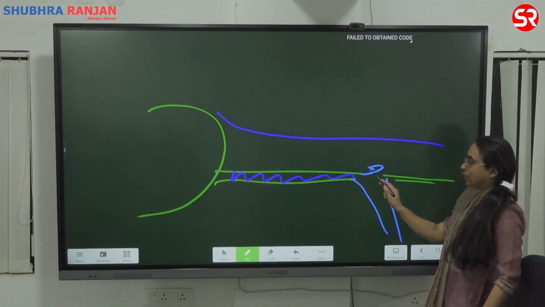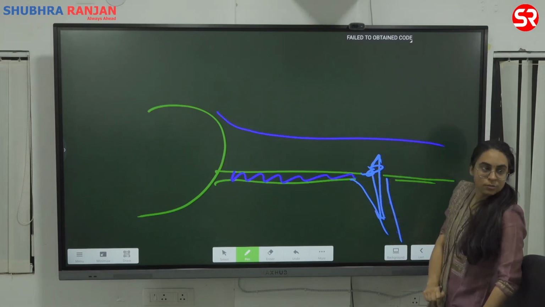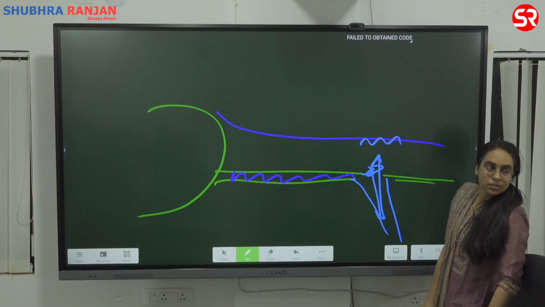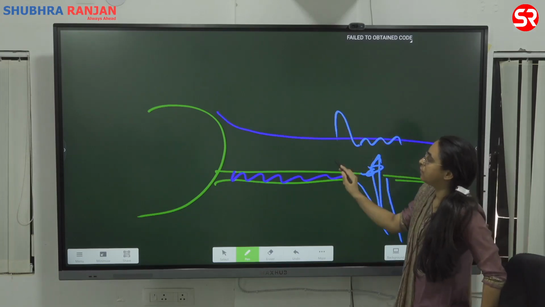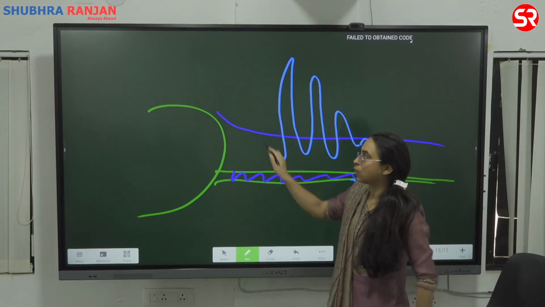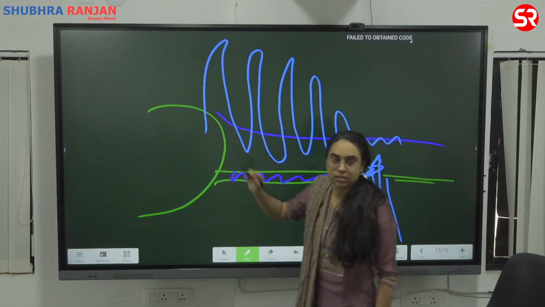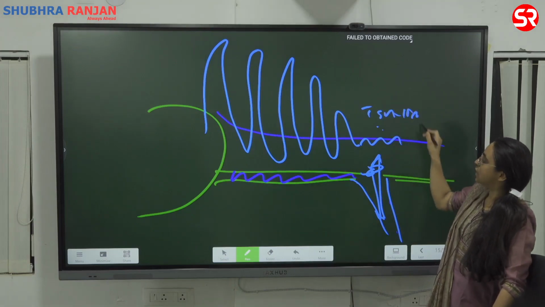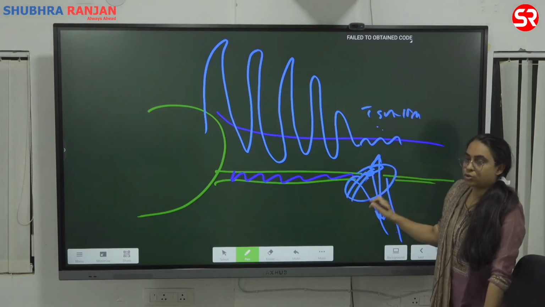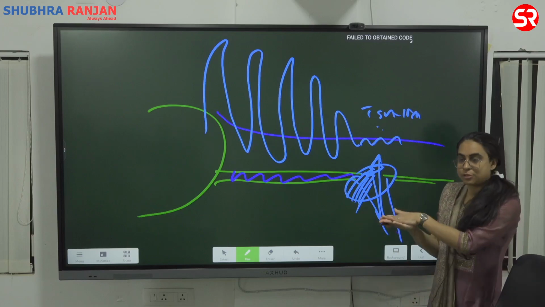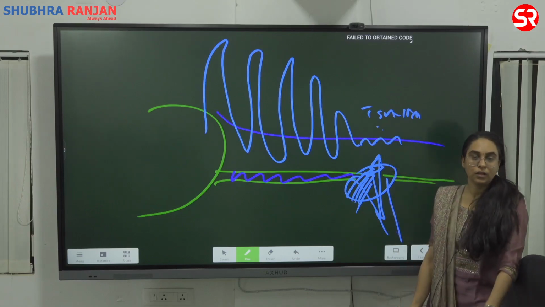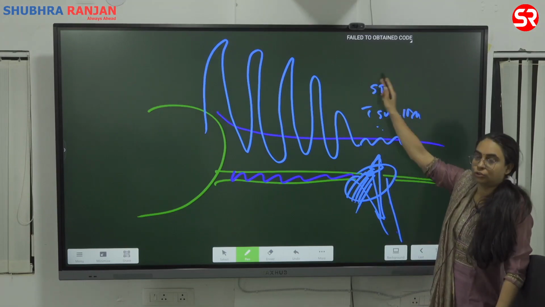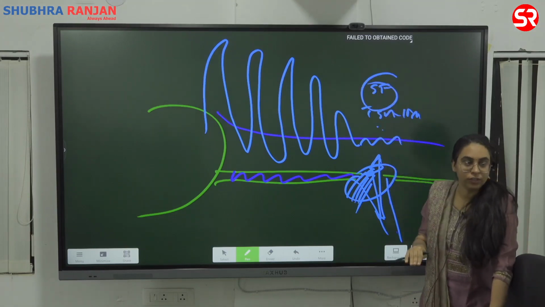The water will go down and experience displacement. So what happens? There is some disturbance here. Due to this disturbance, the waves start going toward the continent, and they rise like this. This is your tsunami. Why does a tsunami happen? Because there is some disturbance on the ocean floor, some displacement of the water. That is the main reason for tsunami. It has nothing to do with the solar flare.